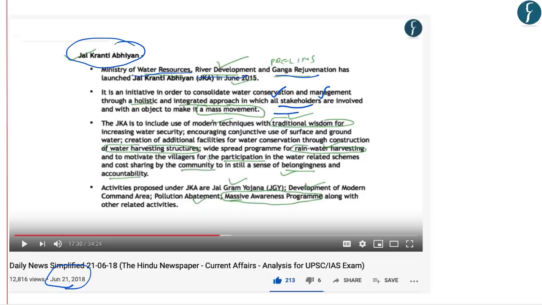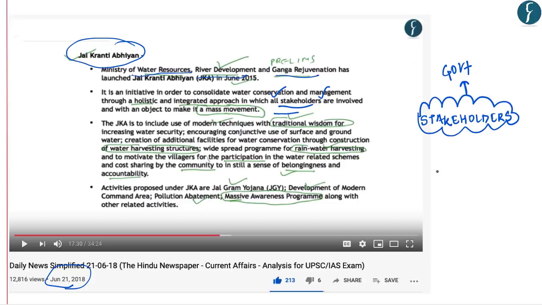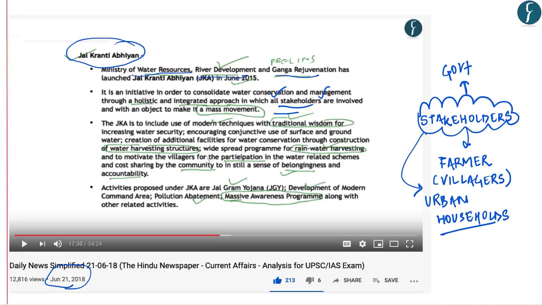Who are the stakeholders in any water situation? One of the stakeholders is the government. Then, as we know that most of the fresh water is utilized in agriculture, the most important stakeholder is the farmer. Then we also know that an important aspect of water utilization is domestic use, and hence we have households. Hence under Jal Kranti Abhiyan, modern techniques with traditional wisdom will be utilized to increase water security.